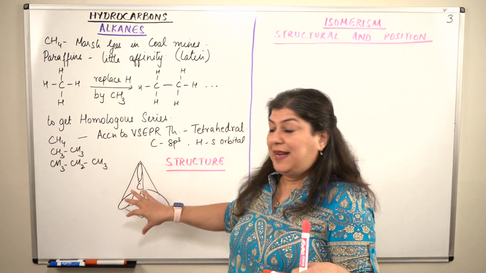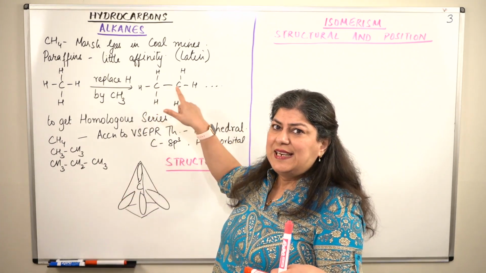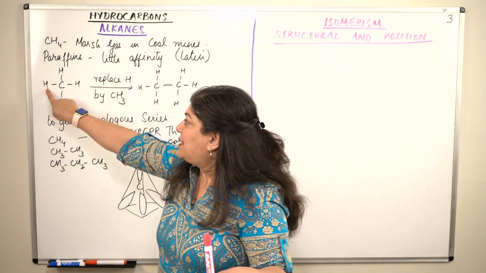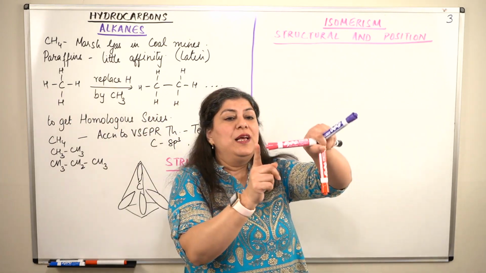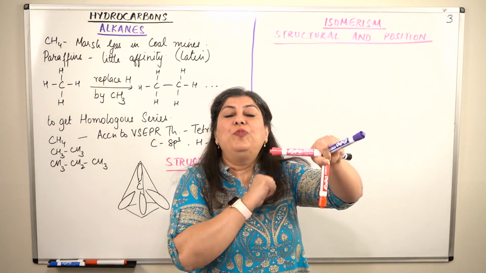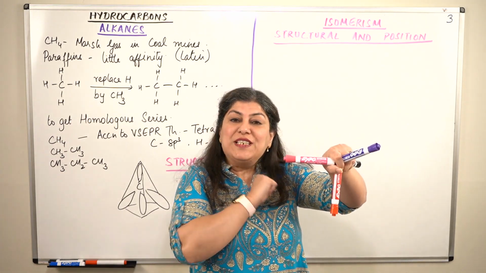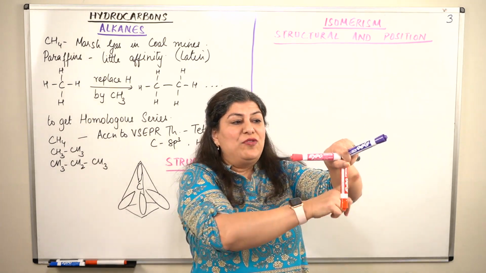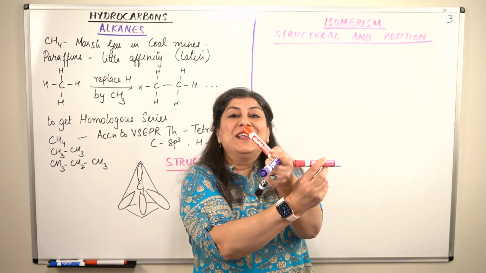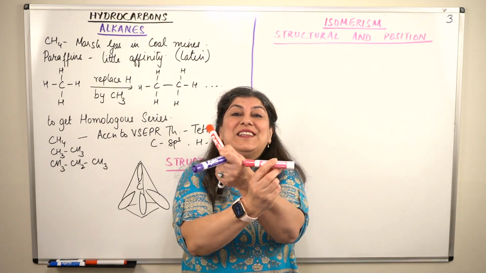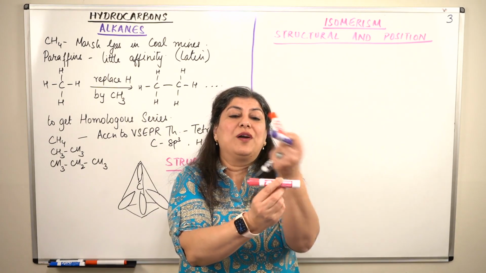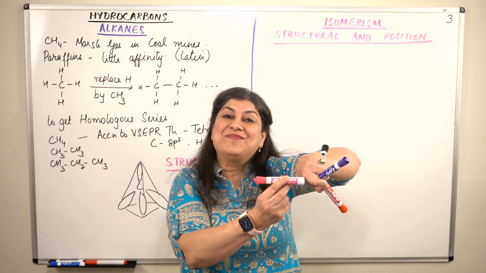Now, that is methane. How did we prepare ethane? We said, let us change one of the hydrogens with carbon. We changed this hydrogen with carbon. So let us imagine that we changed this hydrogen with carbon. Let the pink cap now be a carbon atom. If it is a carbon atom, these 3 hydrogens remain with this carbon, but this carbon will now have 3 more hydrogens on this side. So that will result in the formation of ethane. 3 hydrogens here and 3 hydrogens here, 2 carbons, C2H6, right?